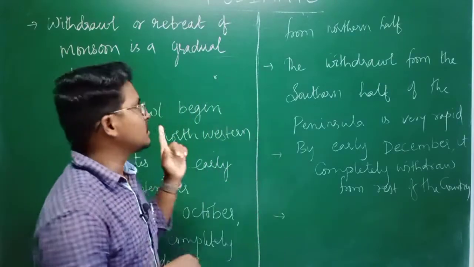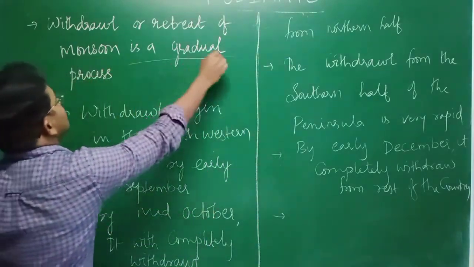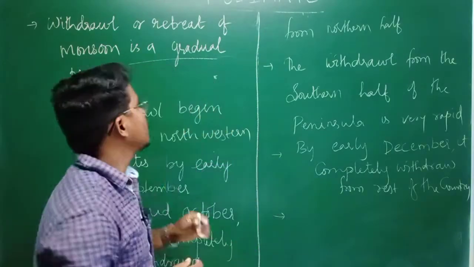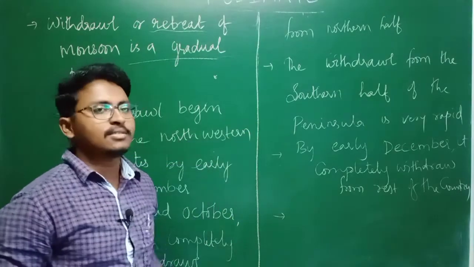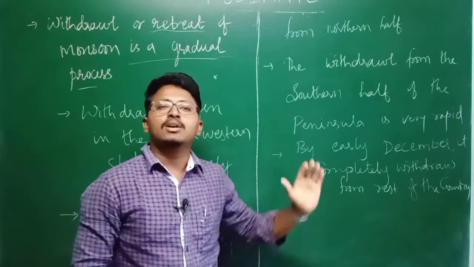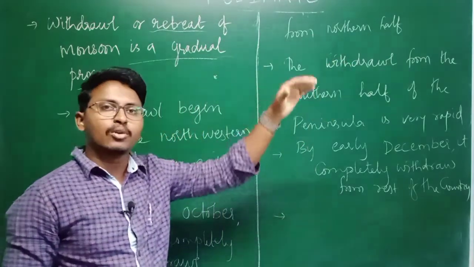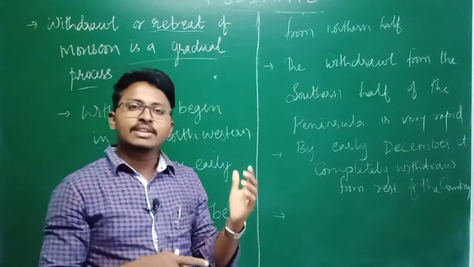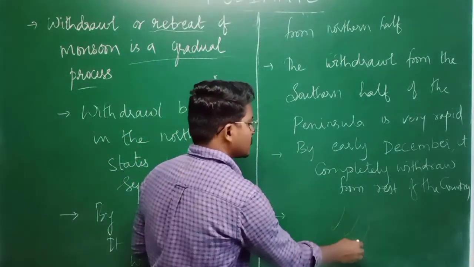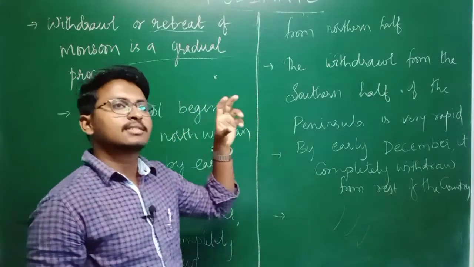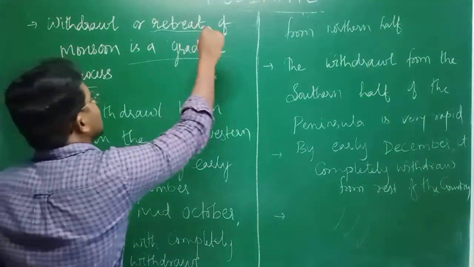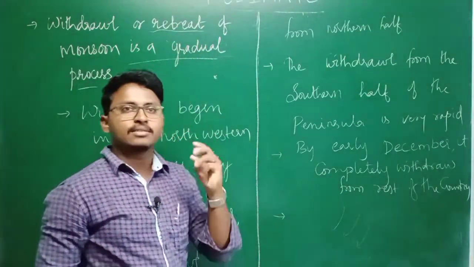The process of withdrawal of the monsoon is not a sudden process, but a gradual process, and we also call it the retreat of the monsoon. That means the monsoon winds which blow from the southwestern part of India, after blowing a certain distance, will withdraw from the Indian subcontinent, and again blow in the reverse direction towards the equator. So how it takes place, we'll see.